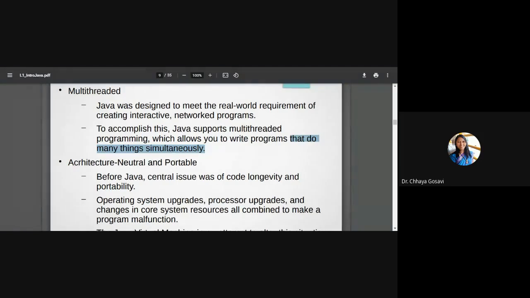It is not like first the hour hand will move, then only the minute hand will move, then only the second hand will move. All these things happen simultaneously. It's a real world application, and such applications you can build with the help of Java. Java supports multiple programs, multiple processes executing simultaneously.